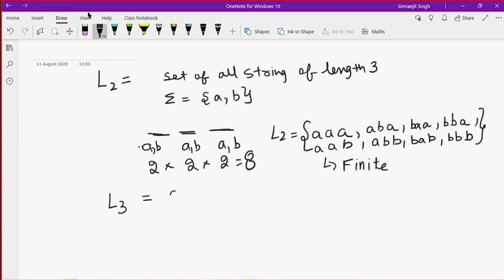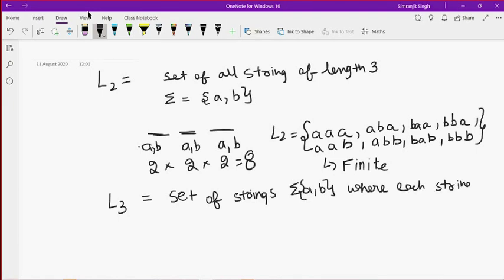I want to define this language as a set of strings over the input alphabet A and B, where each string starts with A. Now see this language. I know the input alphabet is A and B. I have not given any length of the string. I just want that any string defined inside the language has to start with A.